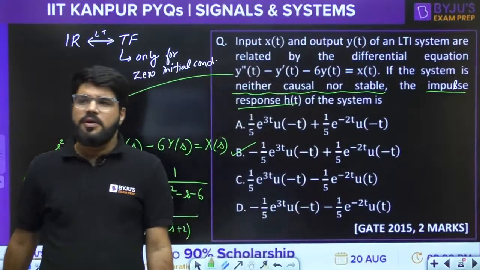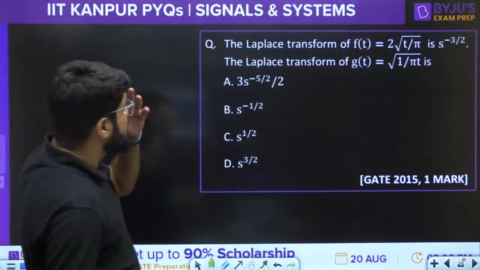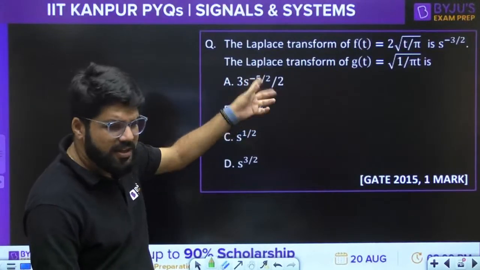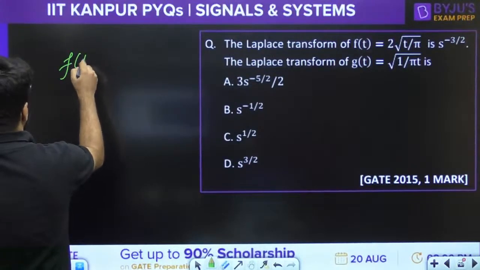Okay, moving ahead to the next question on the screen. The Laplace transform of f(t) is given to you. What is the Laplace transform of g(t)? Now there is a very simple relation between f(t) and g(t) that you have to identify.